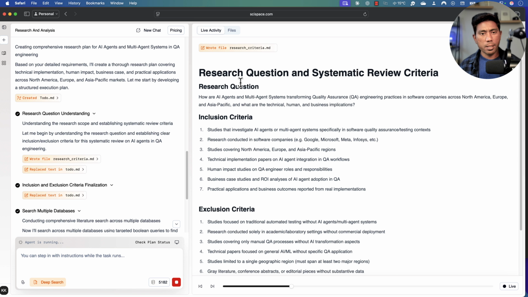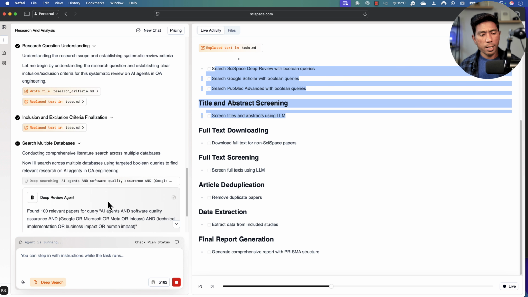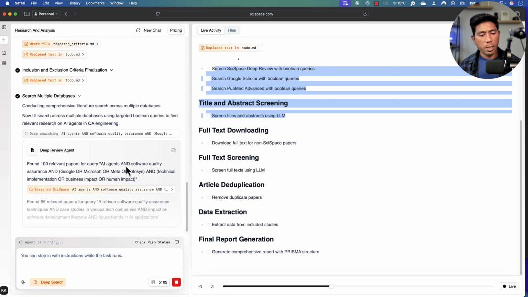And then it writes a research criteria.md file, like what is the criteria that it needs to look for. And it also creates a to-do MD file one more time, just trying to replace some text, and then it's going to do those operations. And now it is doing the research over here.